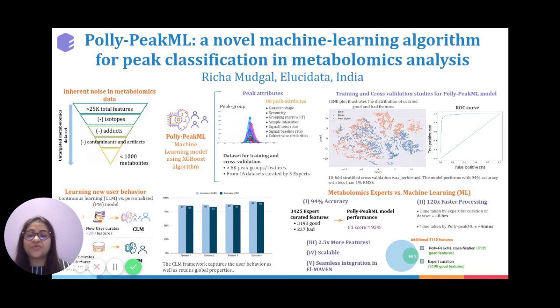And interestingly, what we observe is that for the same dataset, the ML model performed with a very reliable accuracy of 94%. And it also does this processing within minutes versus the hours devoted by an expert. It also enables detection of new ion features that could eventually lead to new metabolites of interest. We also see value in the model as it is scalable and it is seamlessly integrated in El-MAVEN for very easy use. And with that, I thank you all for listening.